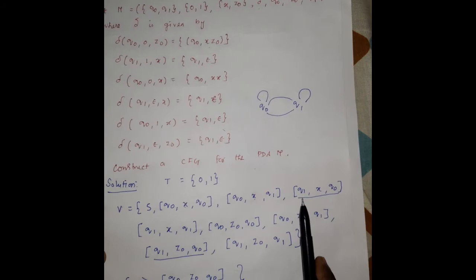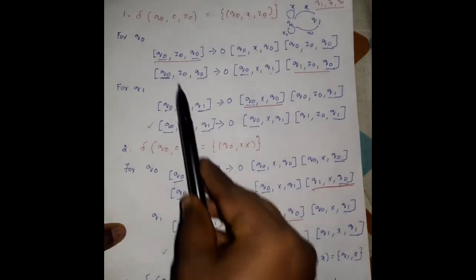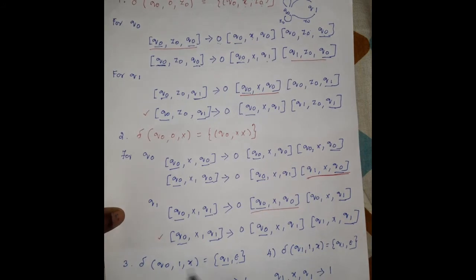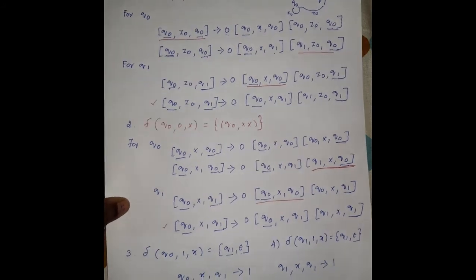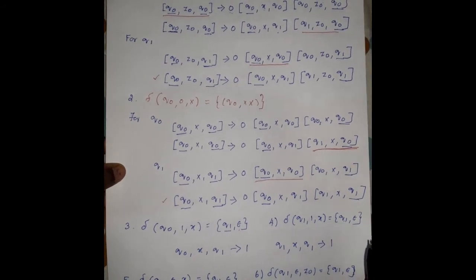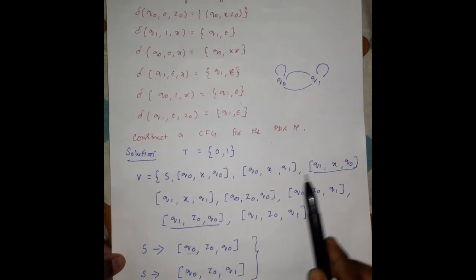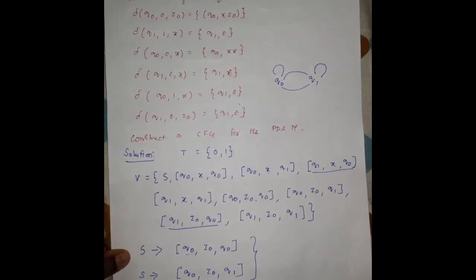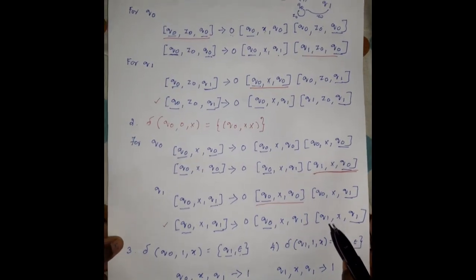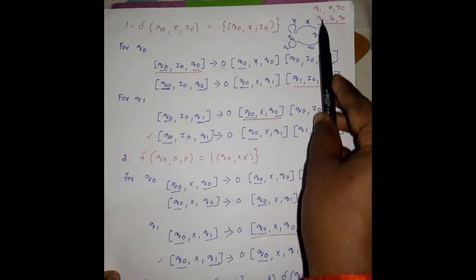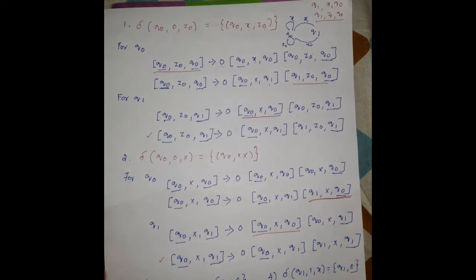But you have to check q1 x q naught. There are no productions for q1 x q naught in the production rules, which means that particular variable doesn't derive any terminal symbols. So from these 9 variables, these two variables don't have any productions on the right hand side. So we have to eliminate these two variables from all the productions. After that only we can get the final grammar.